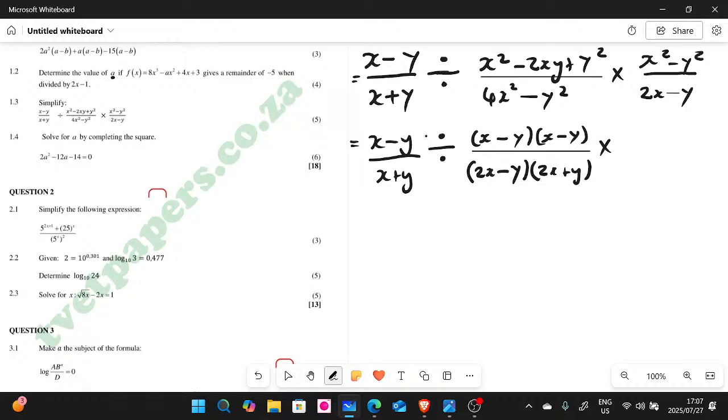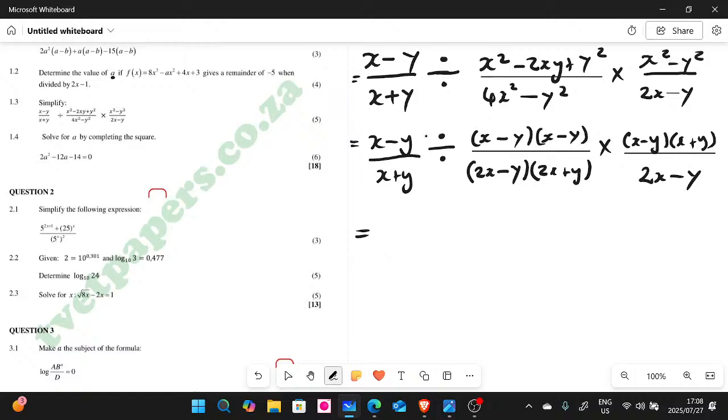And then multiply, right? And then again, this group here, we have to simplify the numerator there, guys. So let's simplify the numerator, my good people. The numerator is just like the previous factorization. It's a difference of two squares here, guys. It's x minus y and x plus y divided by 2x minus y. There we go, my good people. Now, what you need to know here, guys, is after here, don't do anything, guys.